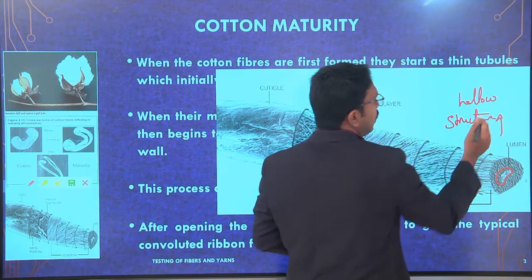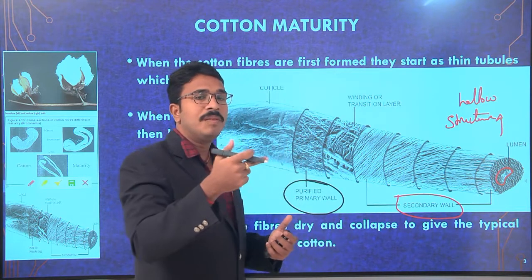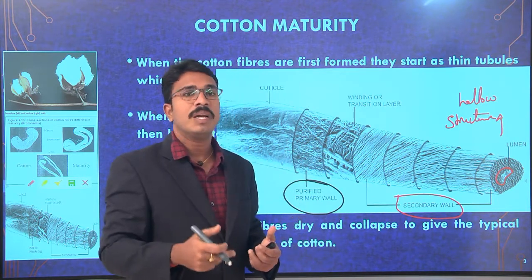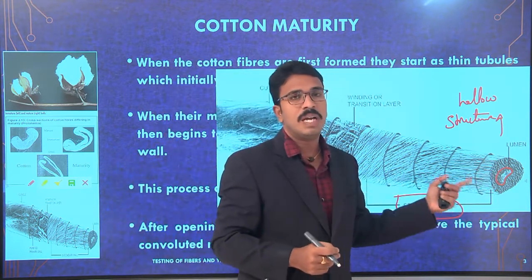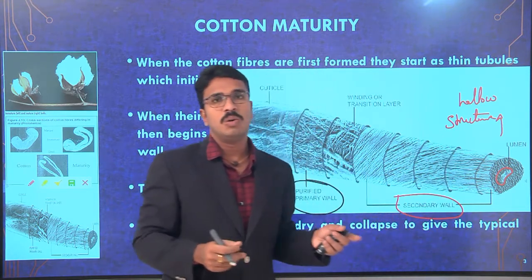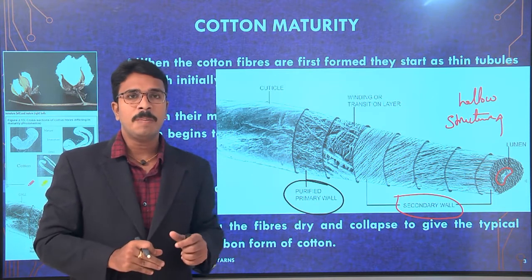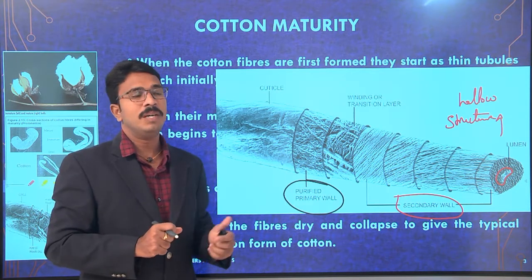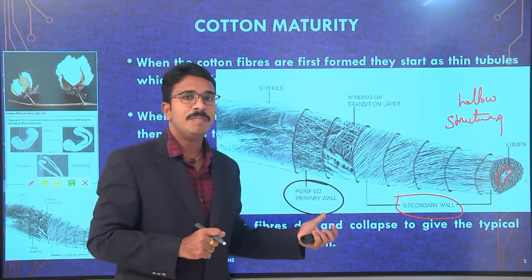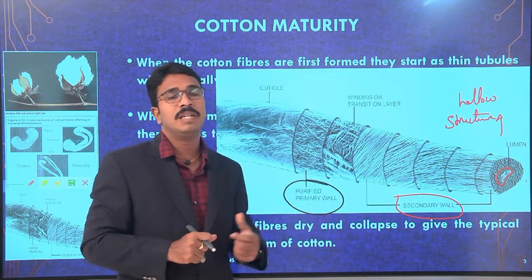That means inside, we are having gaps, we are having this halo portion, that we call the lumen. So depending upon the growing conditions of the fiber, there will be development of all these regions in the fiber.